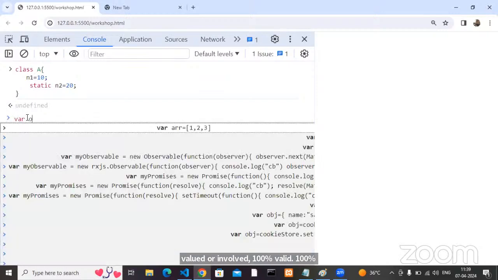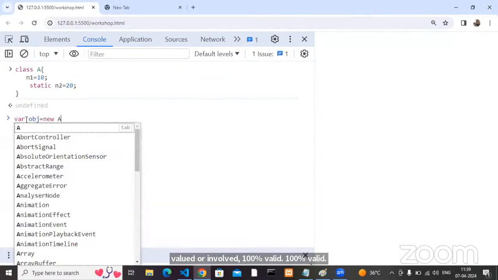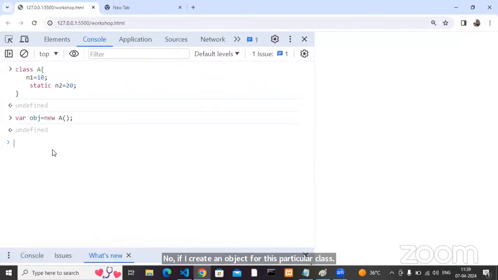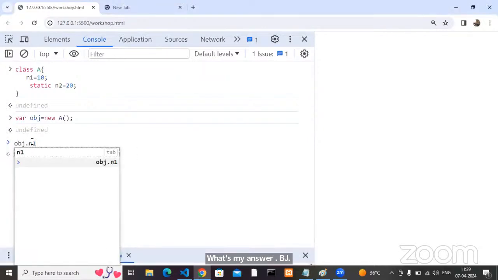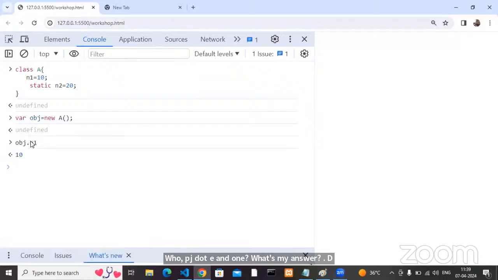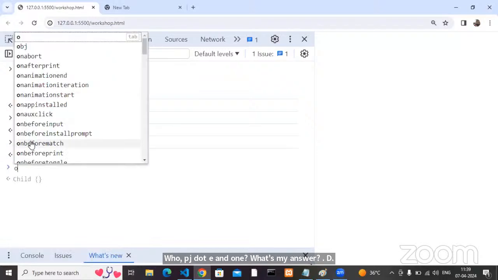Now, if I create an object for this class, obj.n1, my answer is 10. Obj.n2, what's my answer?